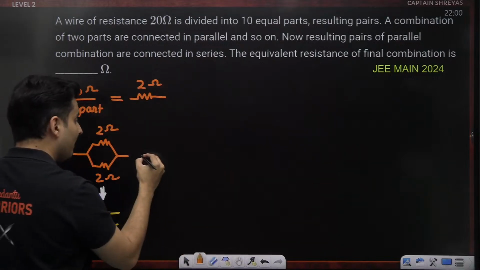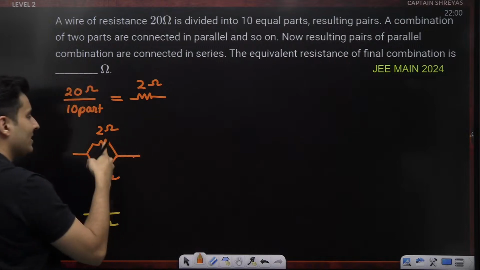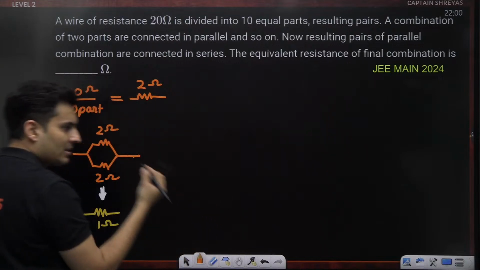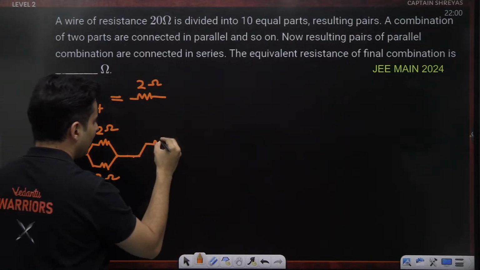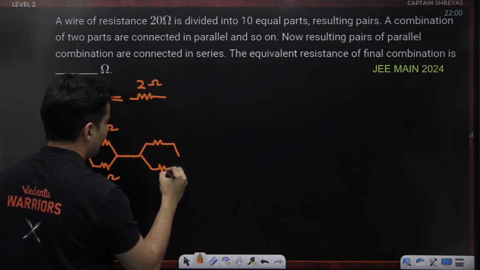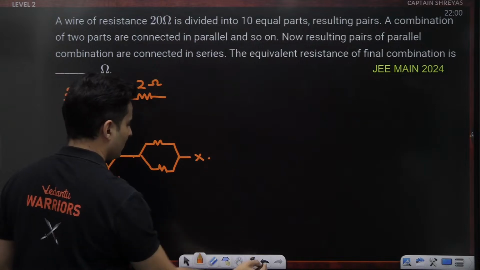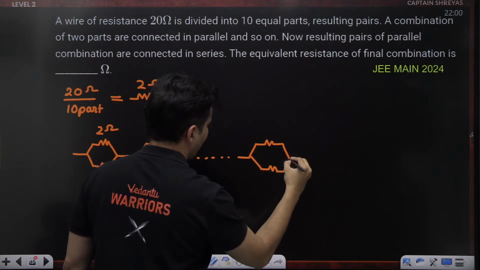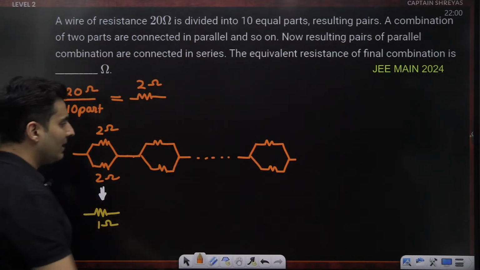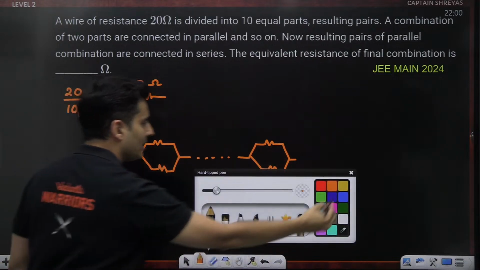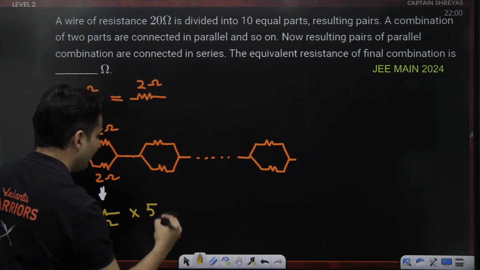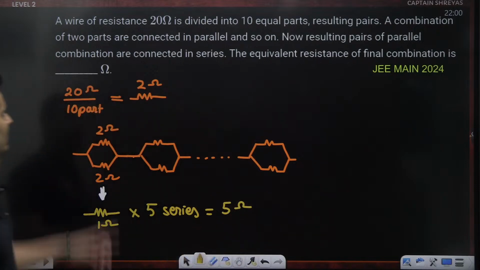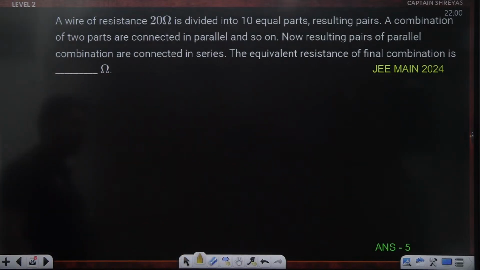Now you take 5 such combinations, because 2 resistors are used here. Totally 10 parts are there, so 10 parts, two resistors at a time. So you will get 5 such things. Each one of them will be 1 ohm, 1 ohm, 1 ohm as such. So you will basically get 1 ohm into 5 in series. So it will have an effective resistance of 5 ohm. That should be the answer. Yes, the answer is 5.